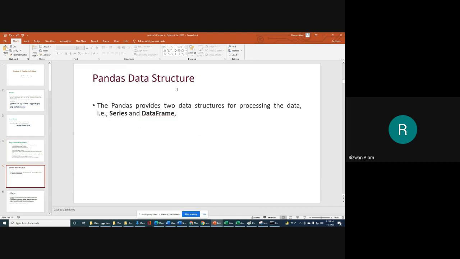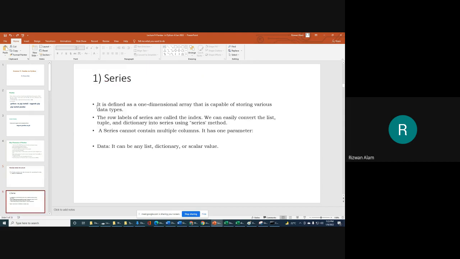And when we have multiple column data, for example, roll number of students, then name of students, then subject or marks of students, so if we have rectangular or tabular data, in which we have rows and columns, then we will go for data frame. I hope you got the basic difference between series and data frame, but we will discuss it in detail. Series is defined as a one dimensional array.